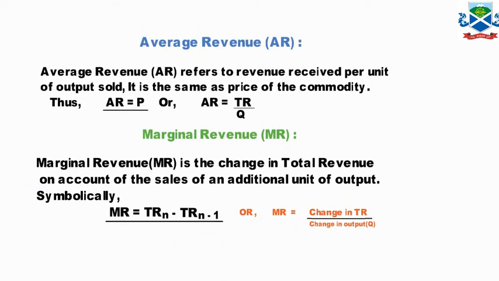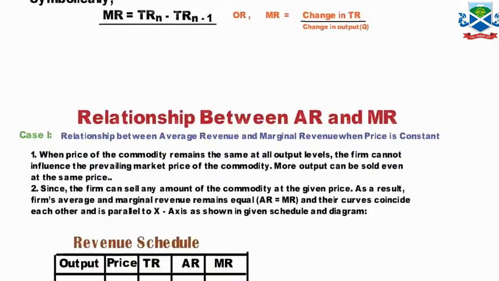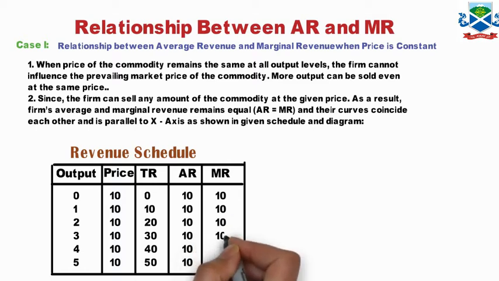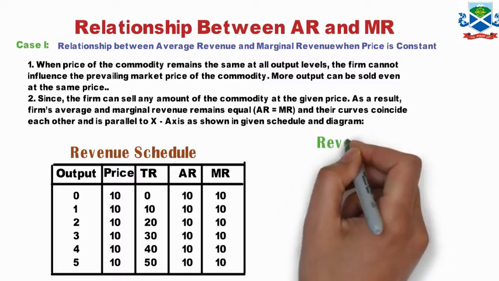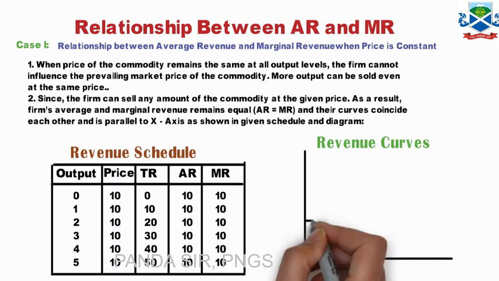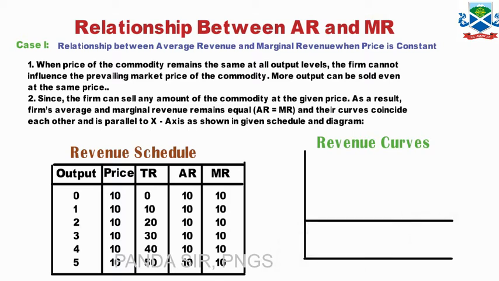Now MR is equal to TRn minus TRn minus 1. That is the successive unit minus the previous unit. If you subtract, you will get at all levels: 20 minus 10, 10; 30 minus 20, 10; 40 minus 30, 10; 50 minus 40, 10. So at all levels you will get 10 rupees. Because of that, your revenue curve will be AR is equal to MR, which is parallel to the x-axis, as we have drawn over here.